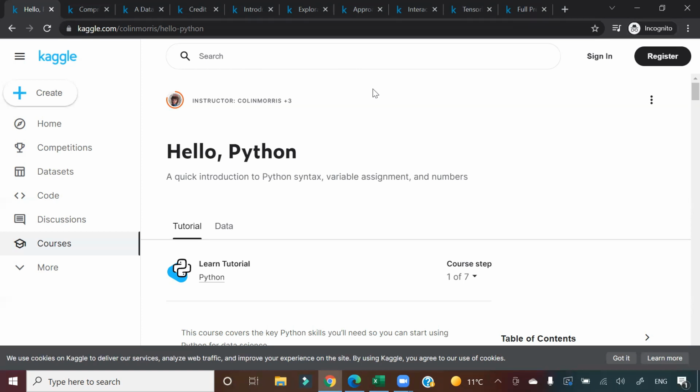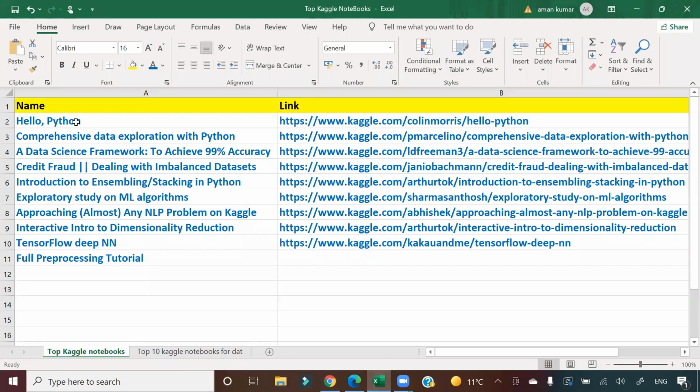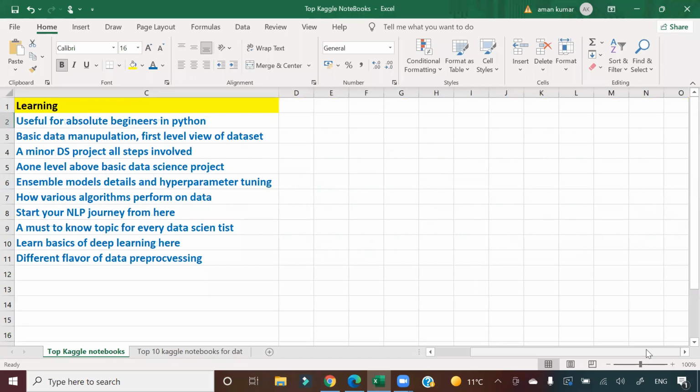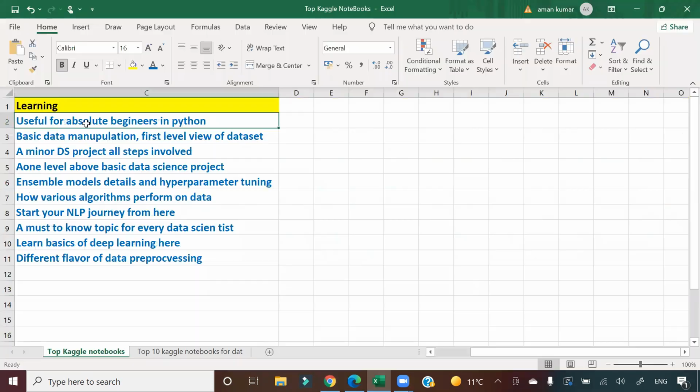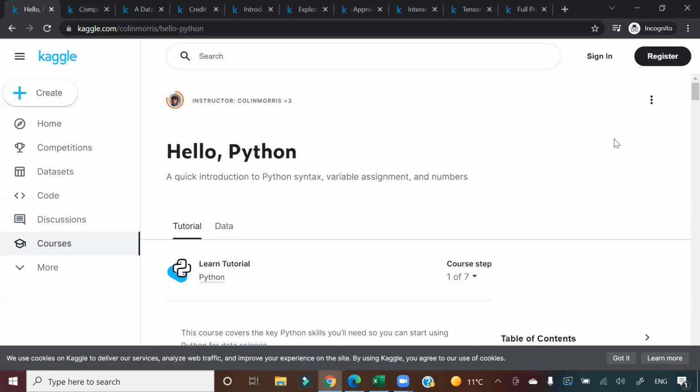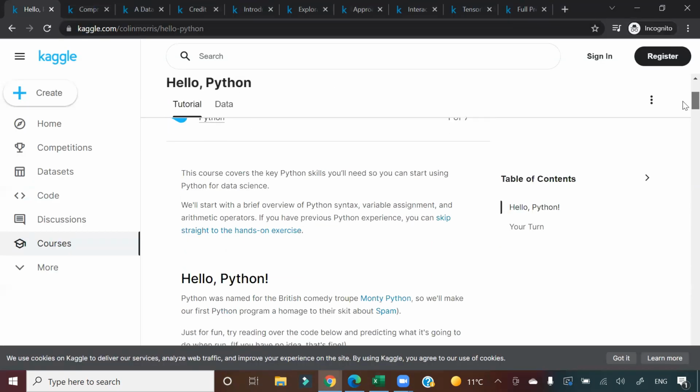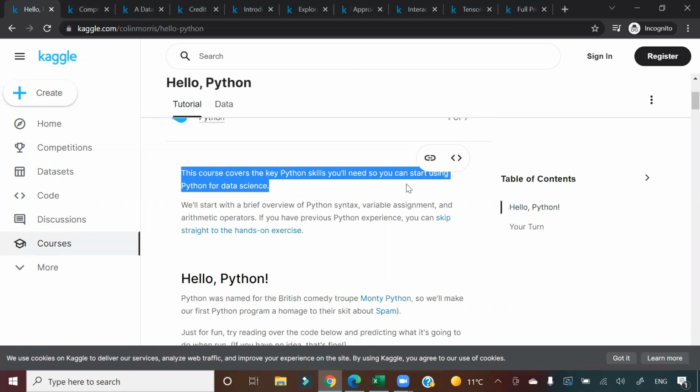Okay, so let me go to the very first notebook, guys. I also have an Excel sheet here where I have the name of the notebook, the link to that notebook, and what this notebook offers. The very first notebook is Hello Python. This is useful for absolute beginners in Python. This course covers the key Python skills you will need so that you can start using Python for data science.